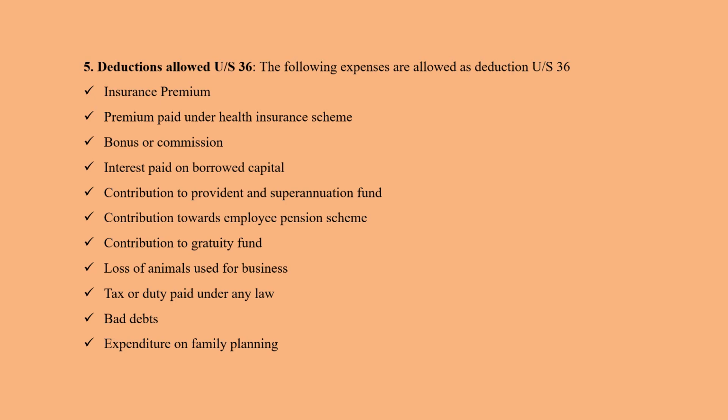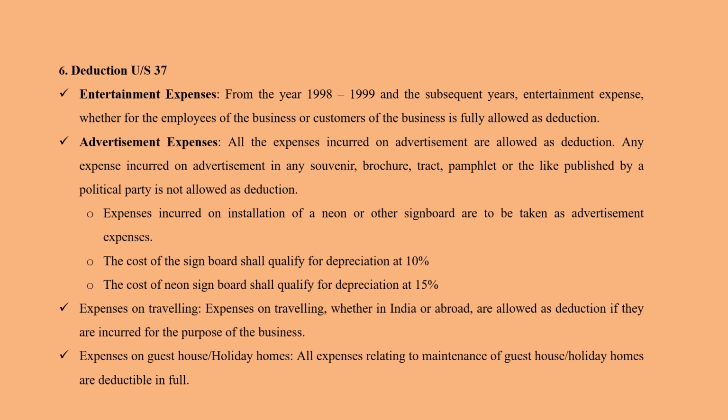These are certain expenses or amounts that you would have spent as business expenses, which are allowed as deduction under section 36. Then you have deduction under section 37.